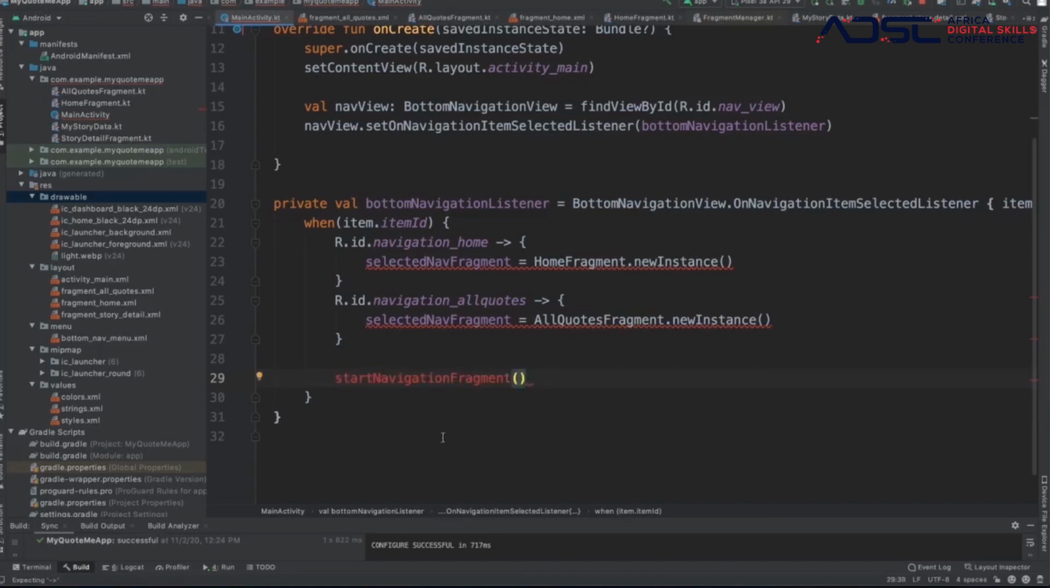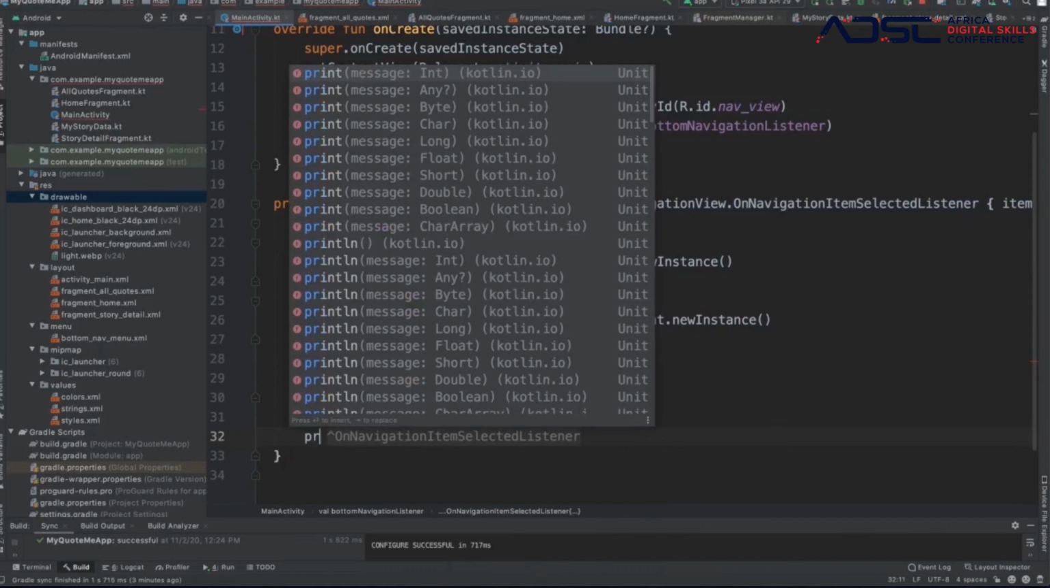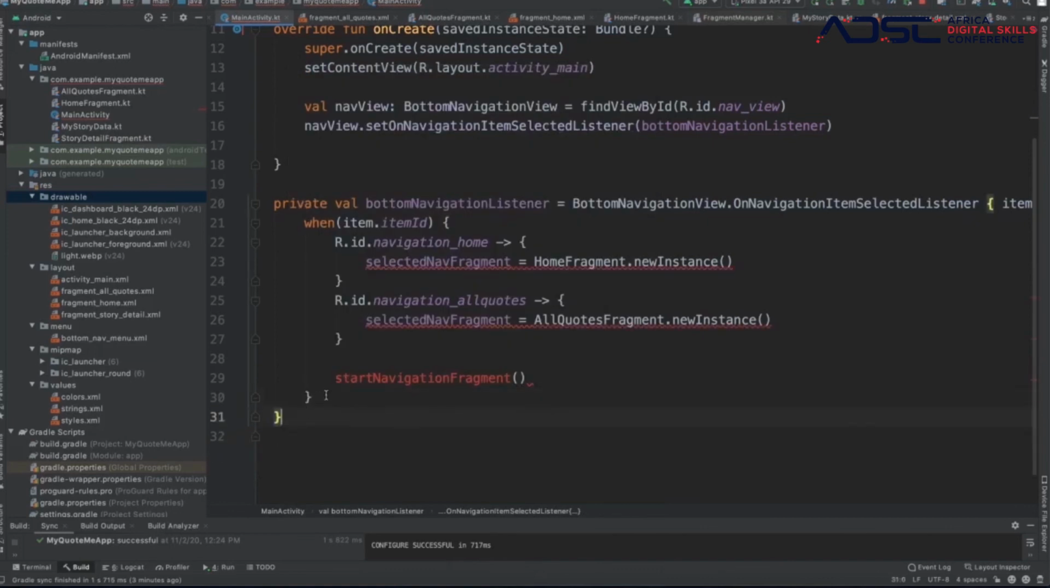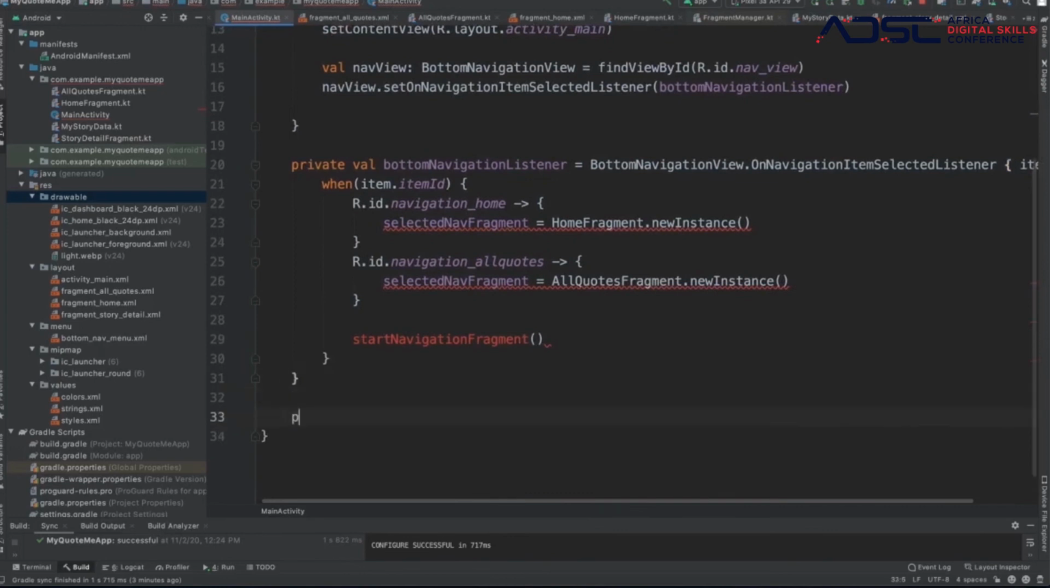Yes, start navigation fragment. Why does it show red? Because we've not created it. So we create it over here. Boom. No, I think we don't create it here. We create it outside of this.